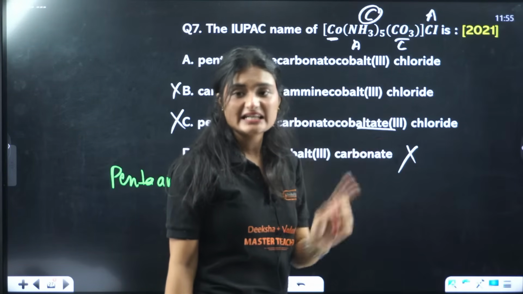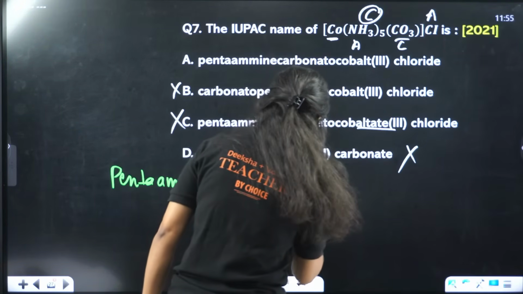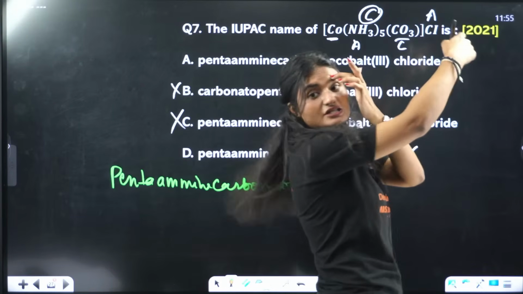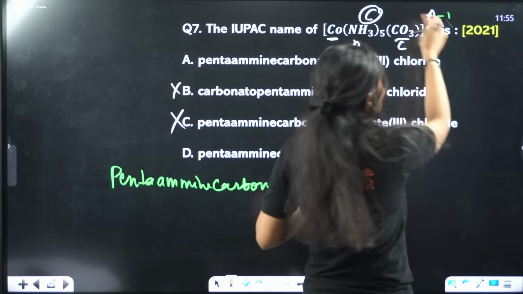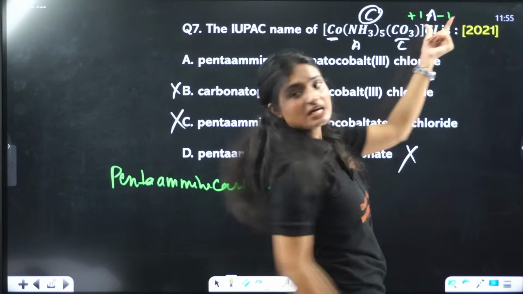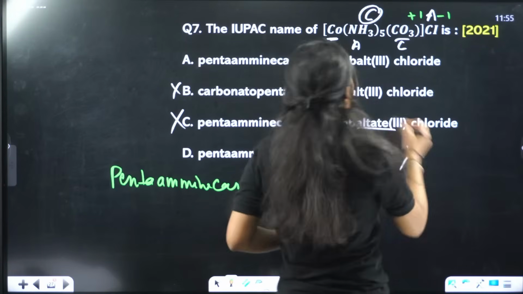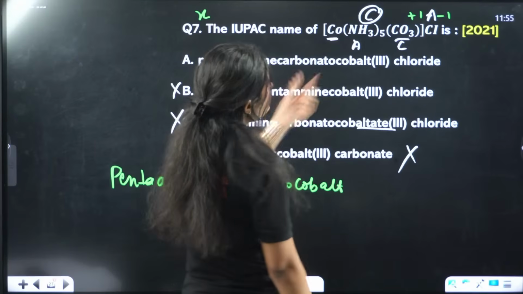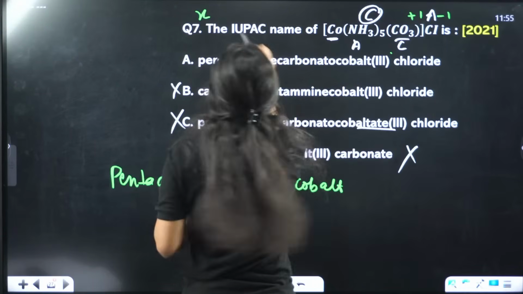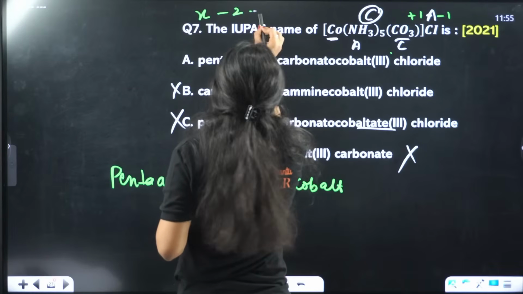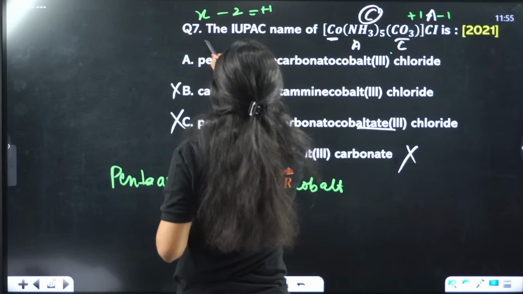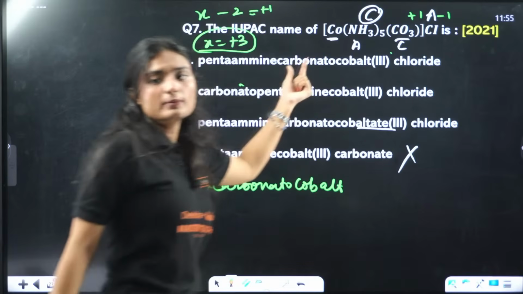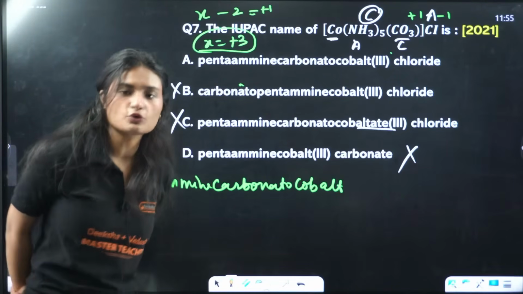You won't be adding -ate at the end. So the name is cobalt. What is the oxidation state? Let's see. Chlorine has an oxidation state of -1, so that means this would have an overall charge of +1. Carbonate is what? X is the oxidation state of cobalt. Carbonate has a charge of -2. X - 2 equals +1. That means +3 is the oxidation state of cobalt.